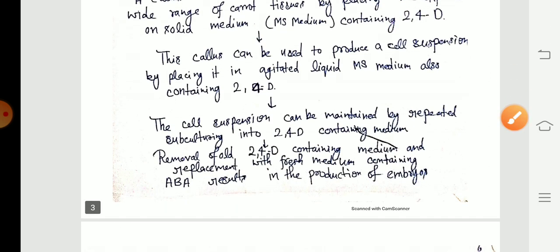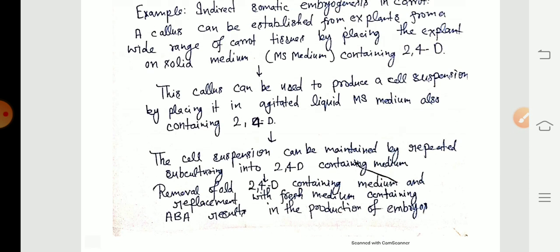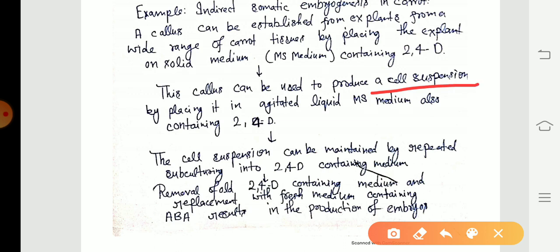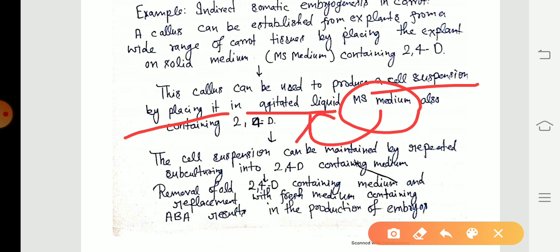Then come to the next point. After the development of the callus, which is established from explants from a wide range of carrot tissues by placing the explant on solid medium containing 2,4-D, this callus can be used to produce a cell suspension by placing it in agitated liquid MS medium. So cell suspension is developed in the agitated liquid medium, and this liquid medium also contains 2,4-D.